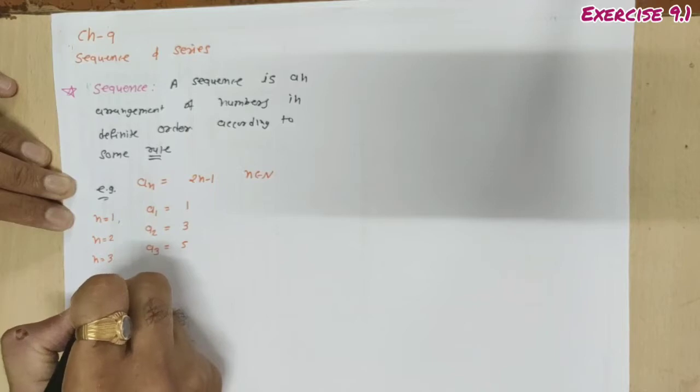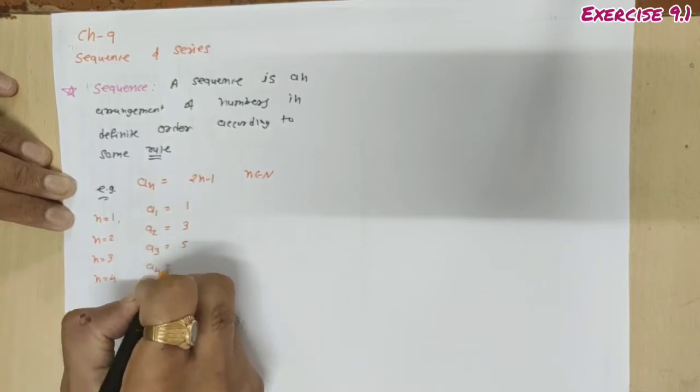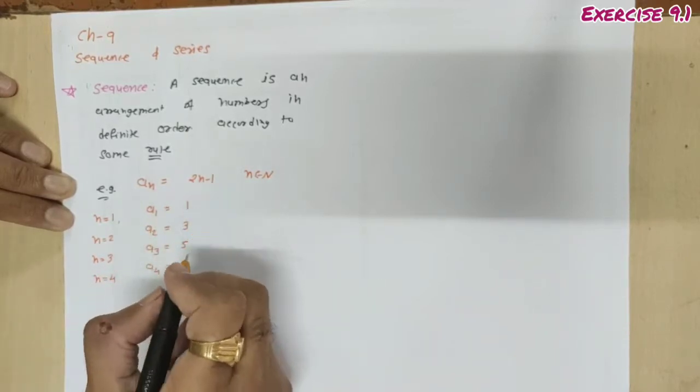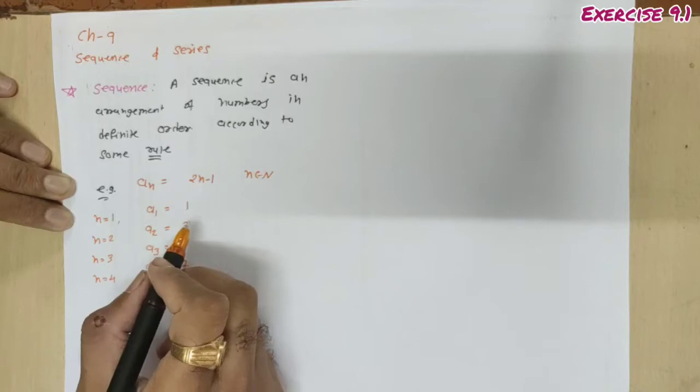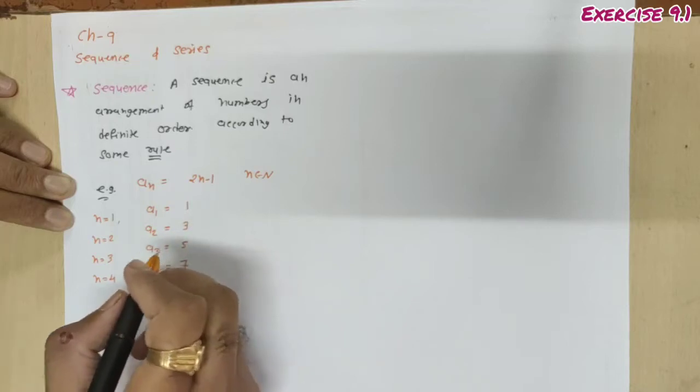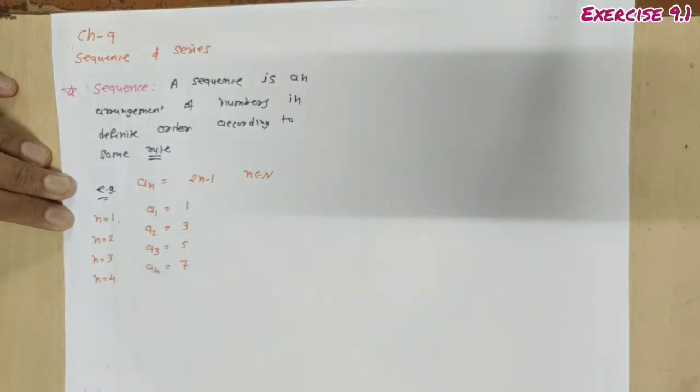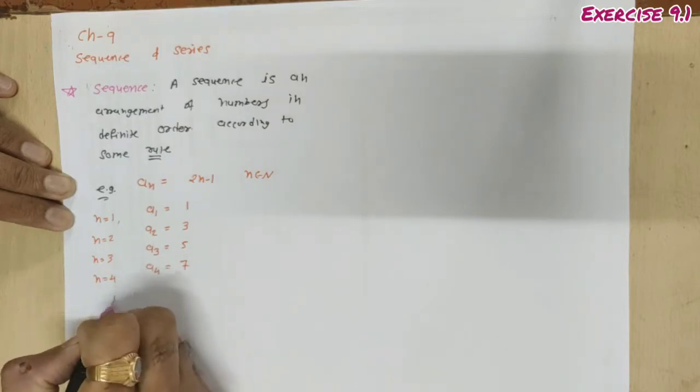If we take n equal to 4, we get A4. 4 twos are 8 minus 1, 7. Done? So we are getting different numbers, that means an arrangement of numbers. So our numbers are 1, 3, 5, 7.